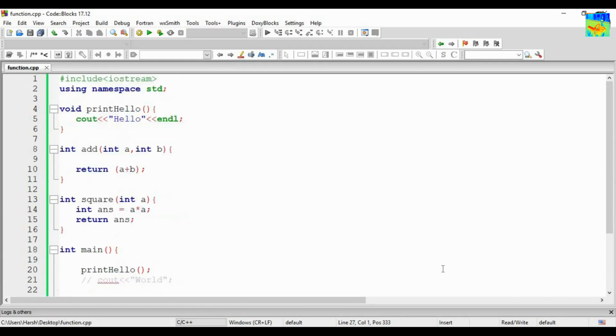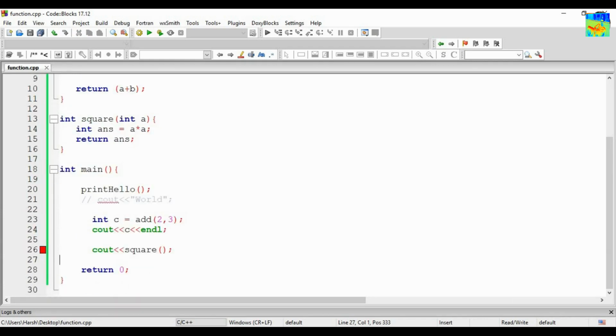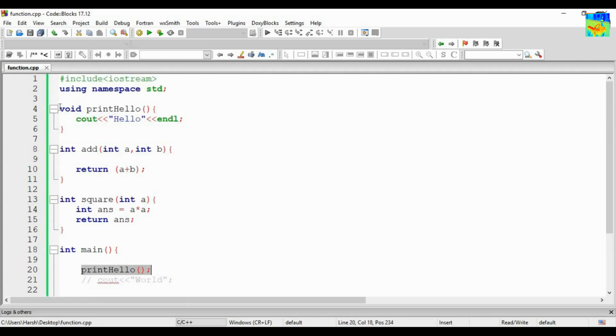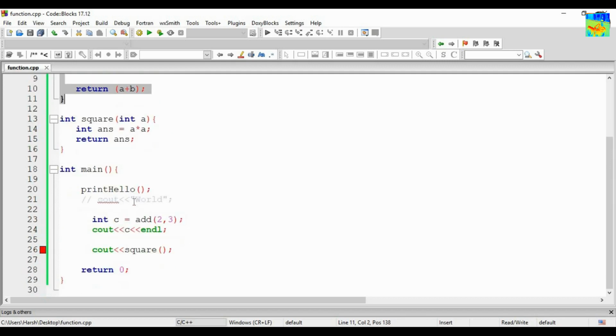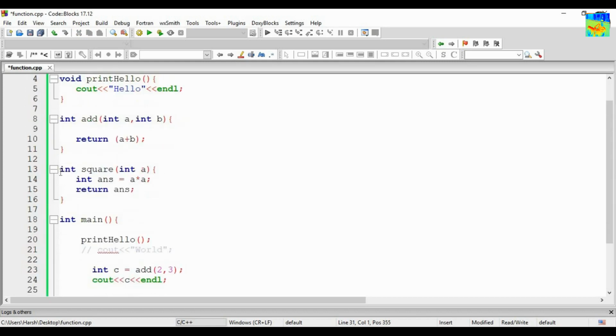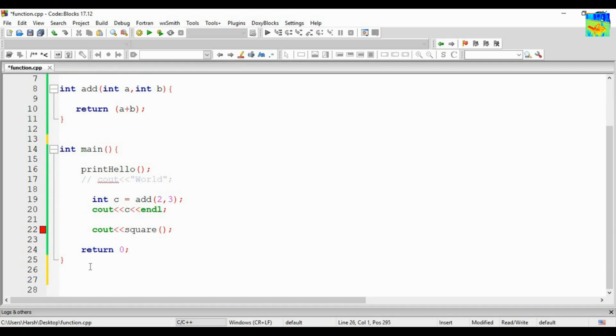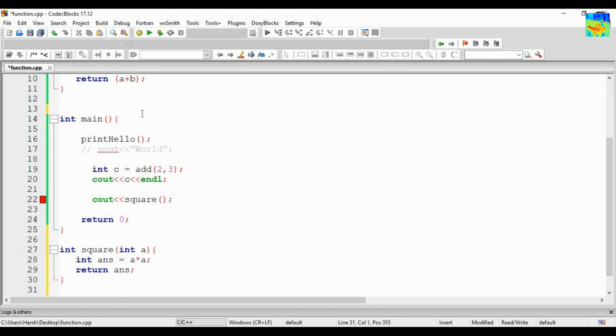Now one thing, have you observed? The main function is calling the print hello function, so print hello is defined above main. Similarly, main was calling the add function, so add was defined above main. What will happen if you write the function below main? I am writing the function below main.